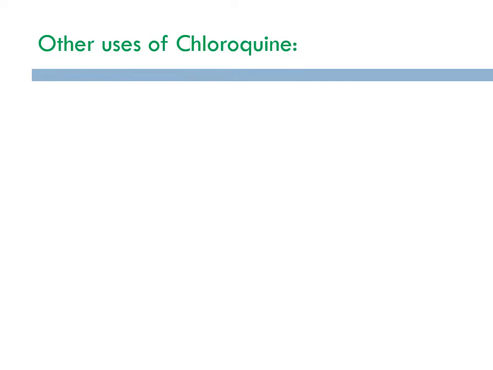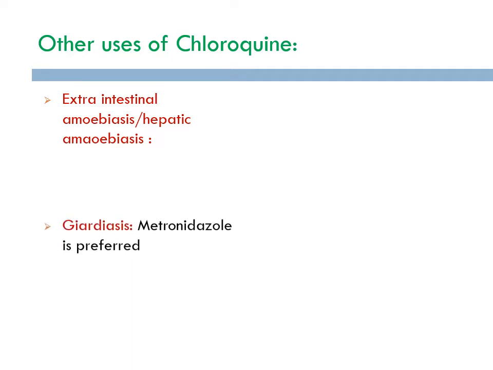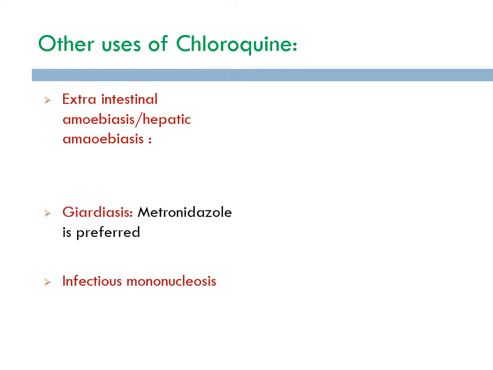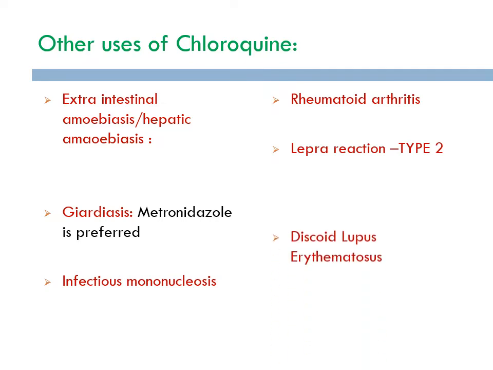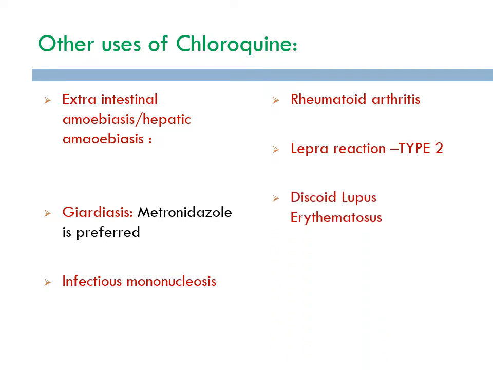Other than malaria, chloroquine can also be used in conditions like extraintestinal amoebiasis, hepatic amoebiasis, giardiasis, infectious mononucleosis, rheumatoid arthritis, lepra reaction type 2, discoid lupus erythematosus, and photogenic reactions.